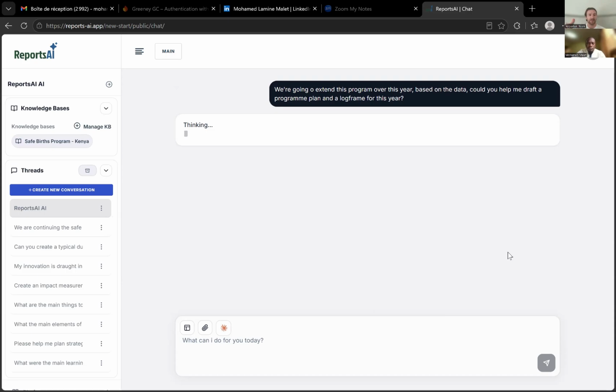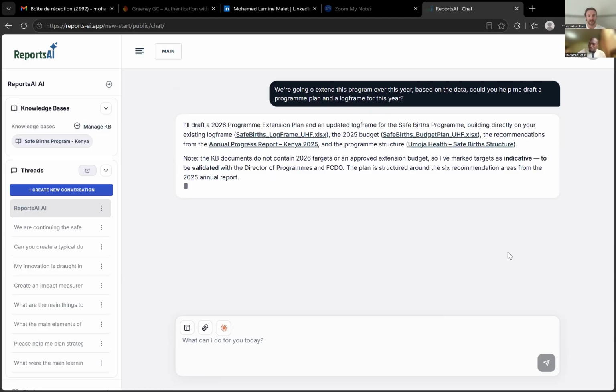So you can tell how they're called knowledge bases because it's like knowledge. It's almost like your institutional knowledge. You're actually leveraging that institutional knowledge and learning to plan future programs, which is a really, really powerful part of